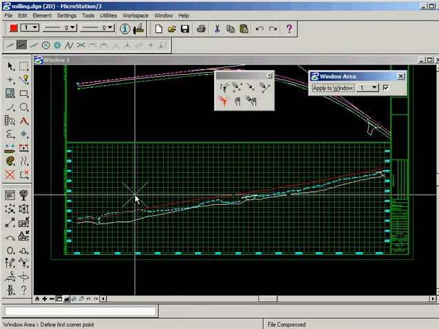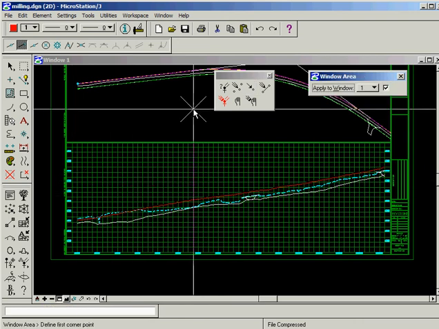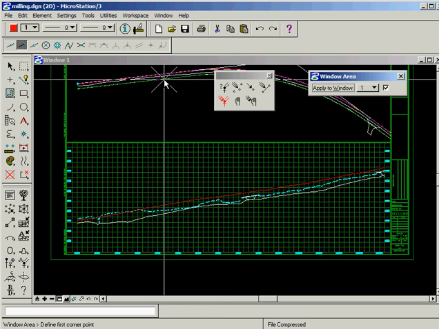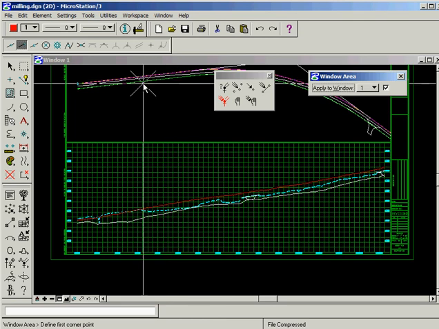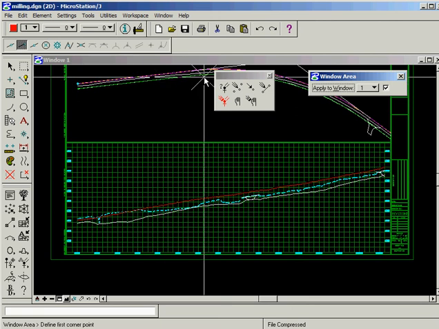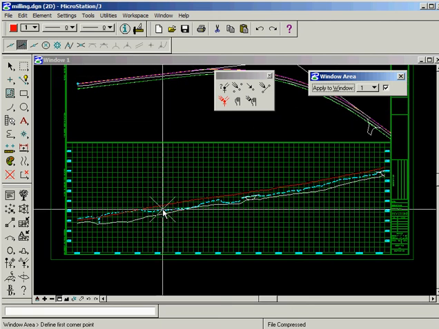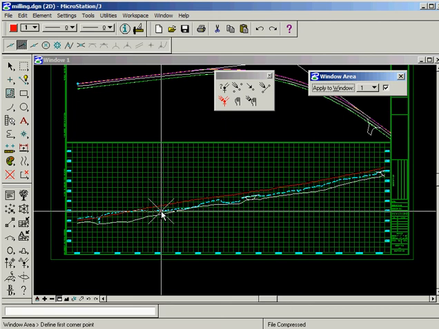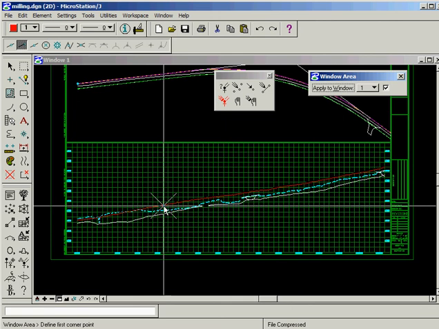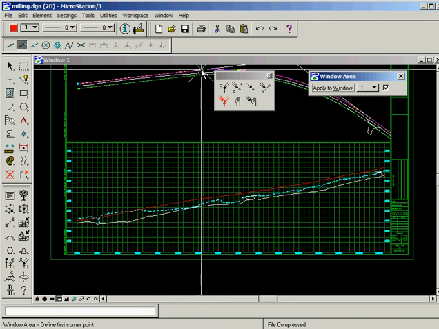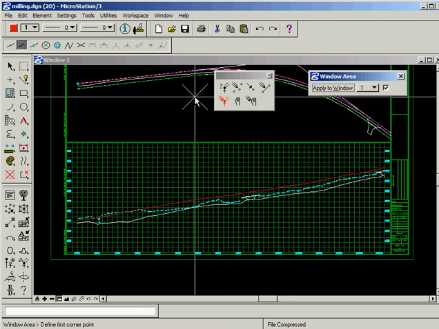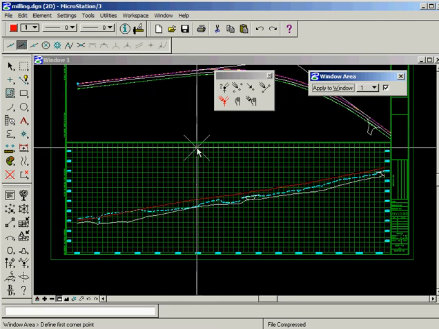But you can get the idea that what we have done is come out here at our new edge of pavement 25 feet over. We've shown some profiles on that exact line, showing the existing ground. We're looking at what it would be if we came up 2 inches and then projected over 4%.